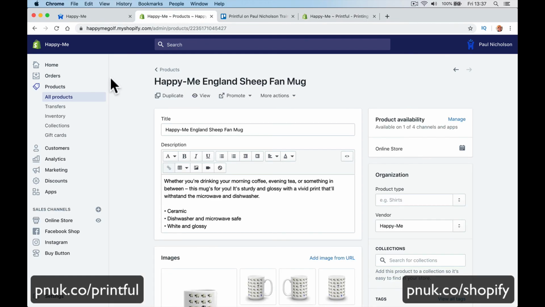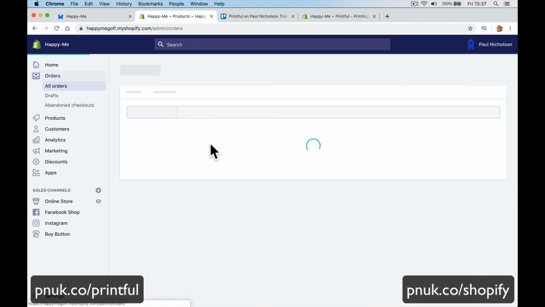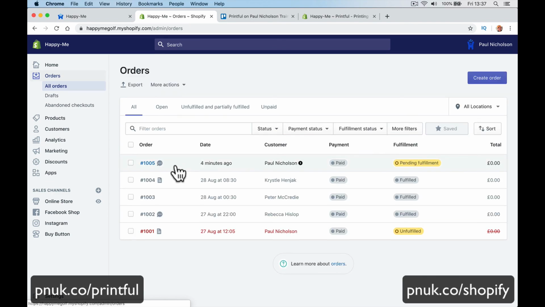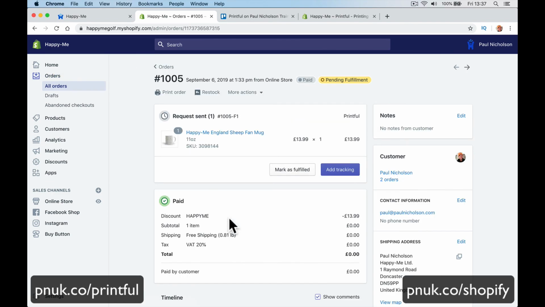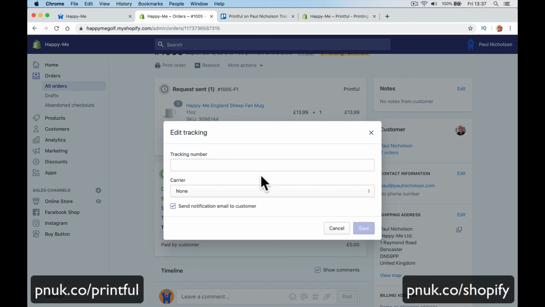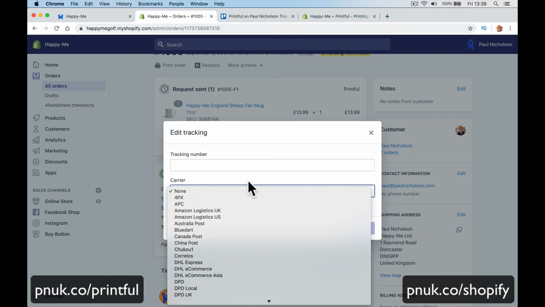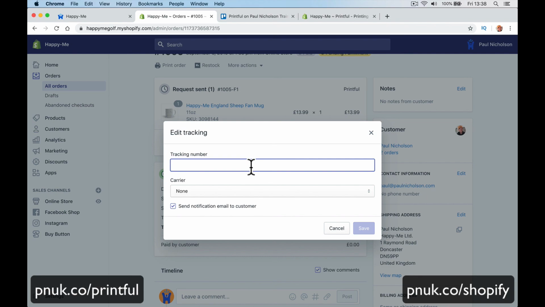So when I go back here to my orders, Printful will print off this cup, and they will automatically message the customer and say your item is on its way, and it will update the tracking number and the information of how it's been sent. The customer will get a message with a link to the tracking item and they can see it being tracked. So it's really easy to do.